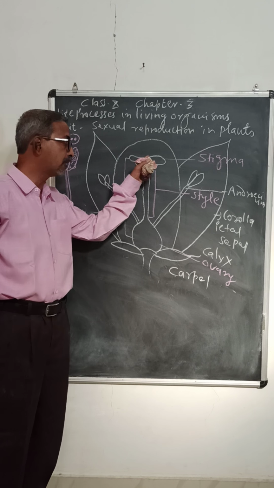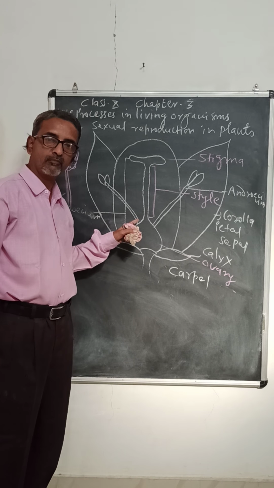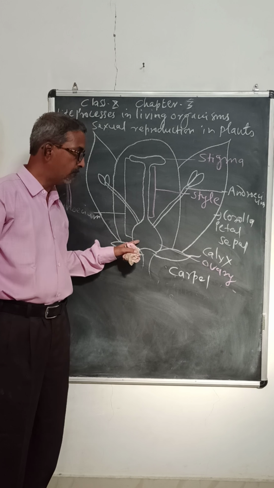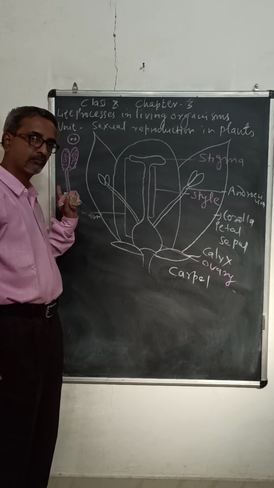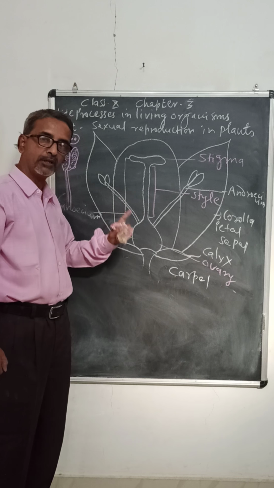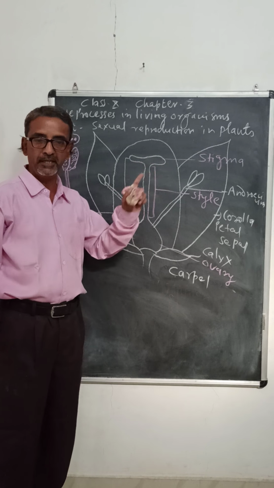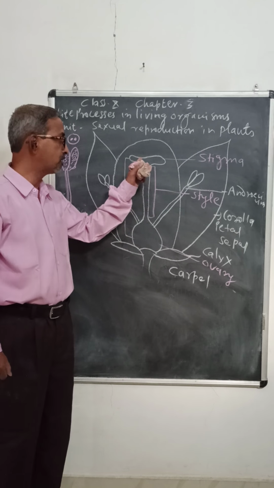So these are the three parts of the female reproductive system or gynoecium: stigma, style, ovary. The stigma is sticky in nature. Why sticky?